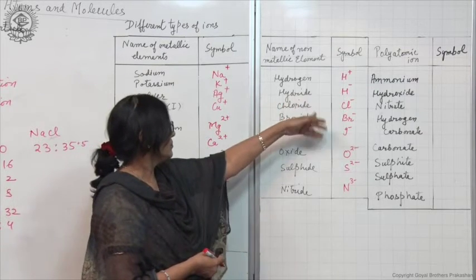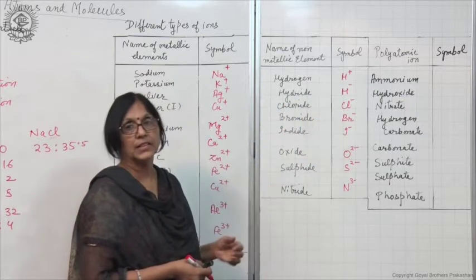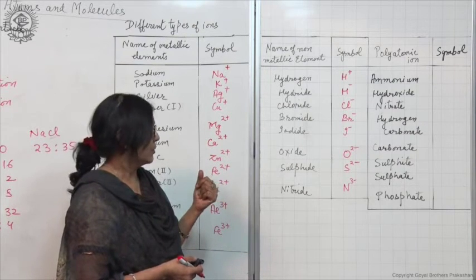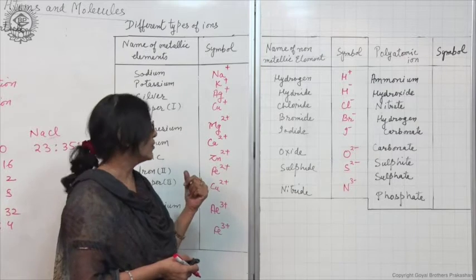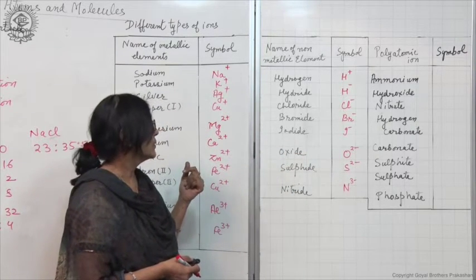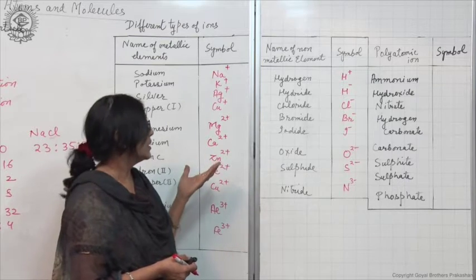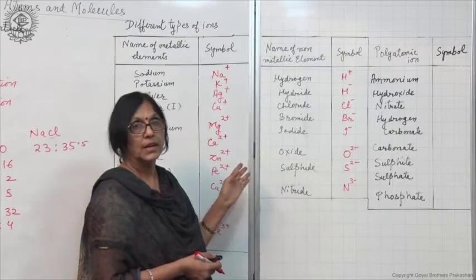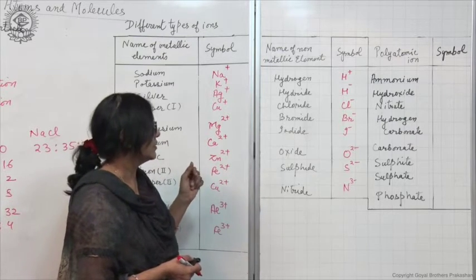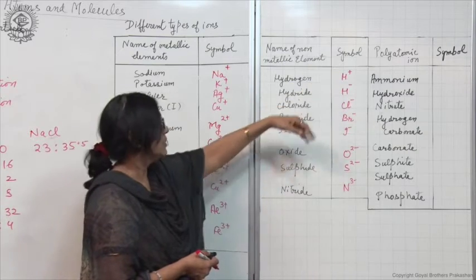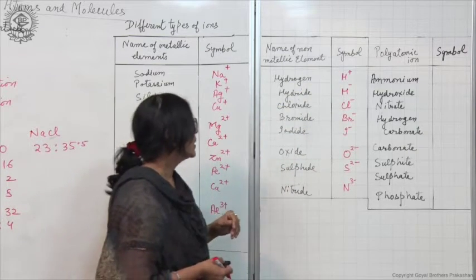Now, these negatively charged ions are formed by gaining of electrons. Electrons are gained, so the number of electrons increases, which gives a negative charge to these ions, and these ions, as I have already told you, are called anions, which are negatively charged. Of course, hydrogen is positively charged, it is not an anion here.